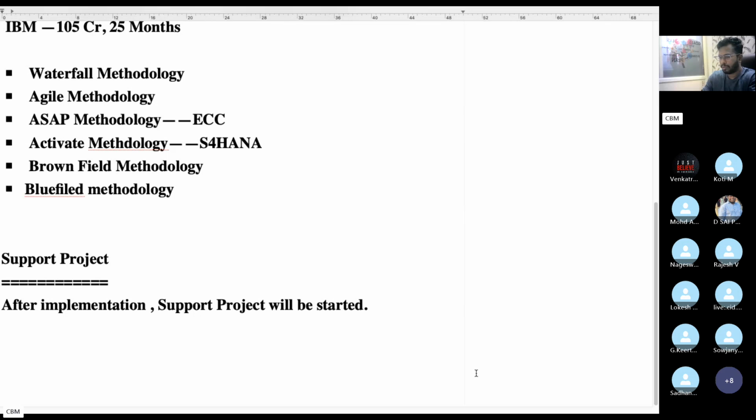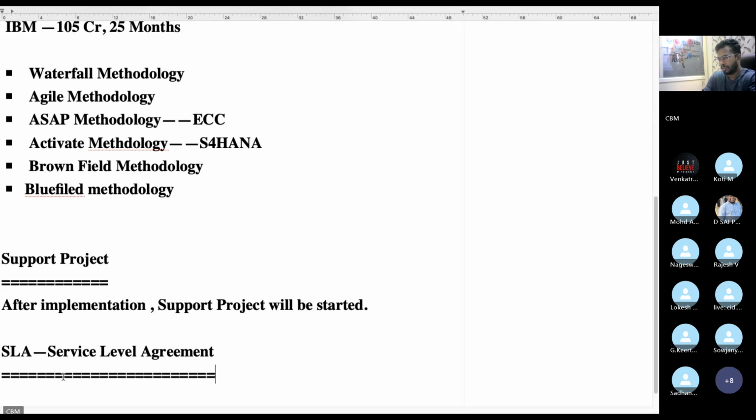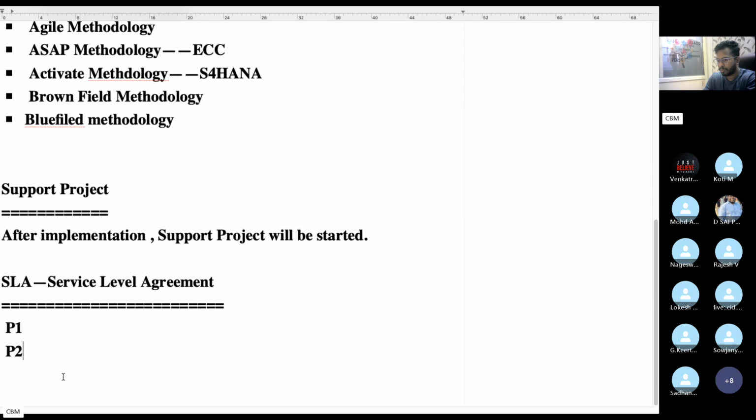There will be an SLA for the support project. SLA means service level agreement. It is an agreement between the consulting company and the client. If an SAP end user faces an error, any technical error, then the ticket can be classified as P1, P2, P3, P4.